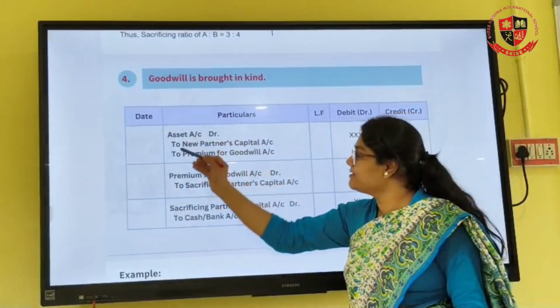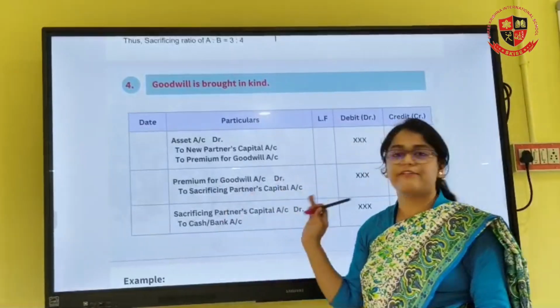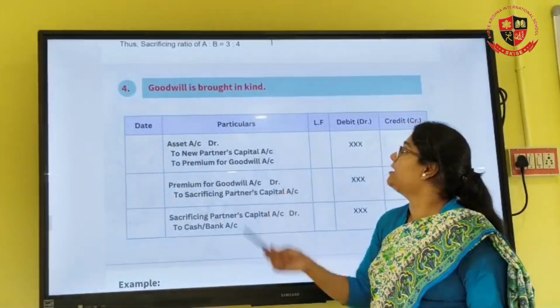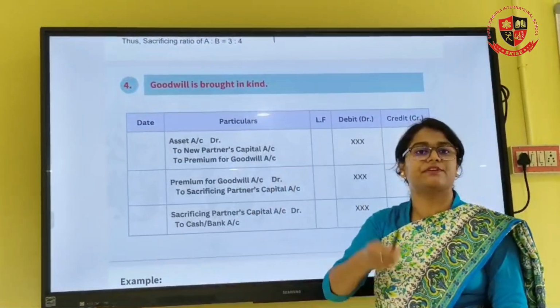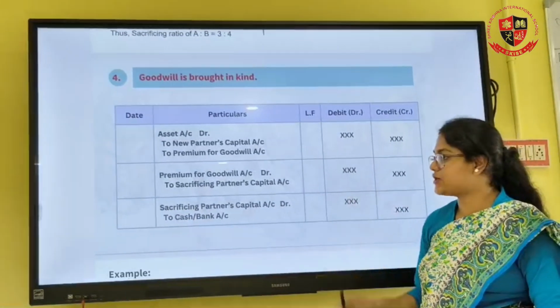Same entry. Then this premium will be on the debit side. So premium for goodwill account debit to sacrificing partners' capital account. And if it is taken out by the partners, withdrawn by the sacrificing partners, they are going to come on the debit side and to the cash account.